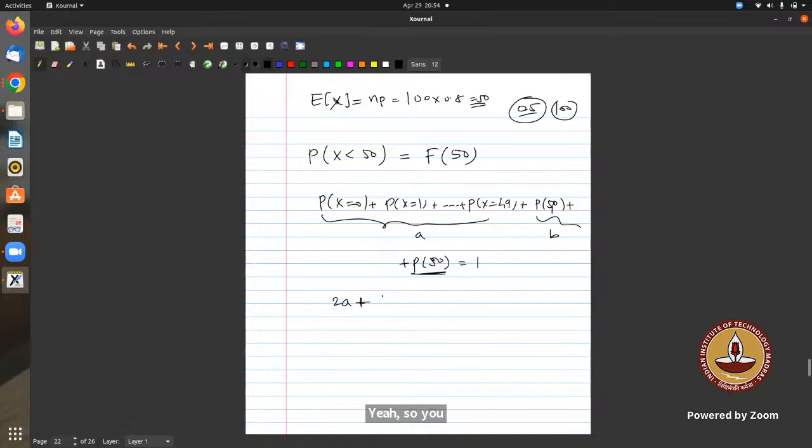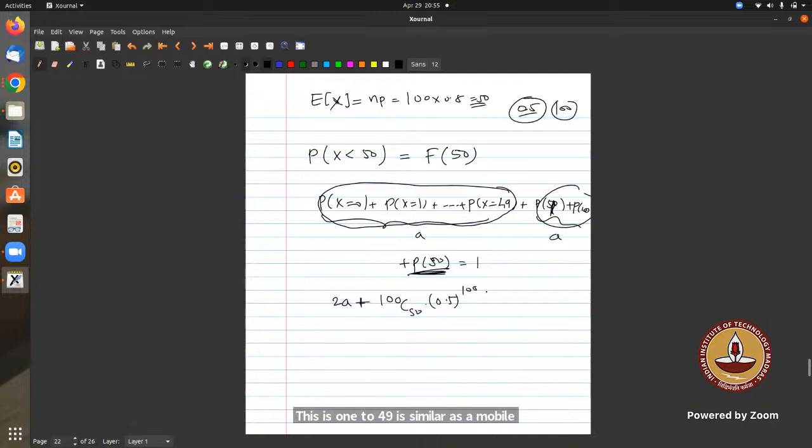What is the probability of 50 actually? See, consider the probability of 0 to 49 as a, and 51 to 100 as a. They are the same, so it is 2a. What is the probability of 50? It is 100 C 50 times 0.5 to the power 100. So 2a plus that equals 1. Okay, so you can just manipulate. Got it. I was getting confused.